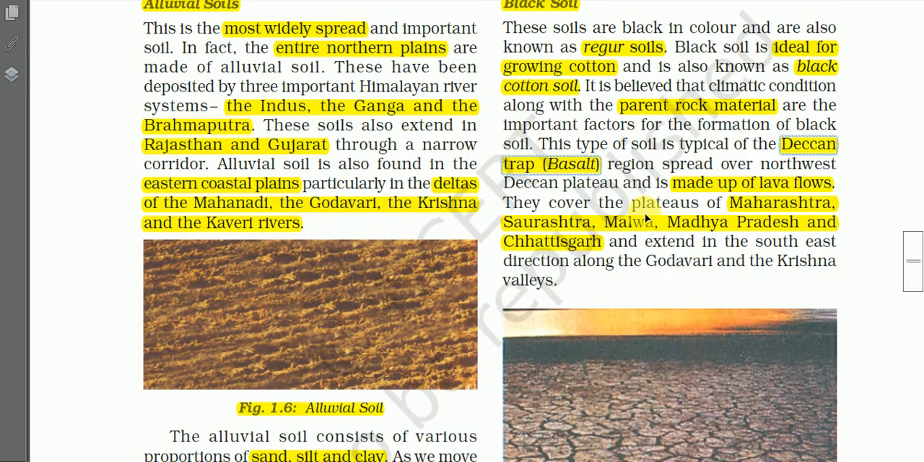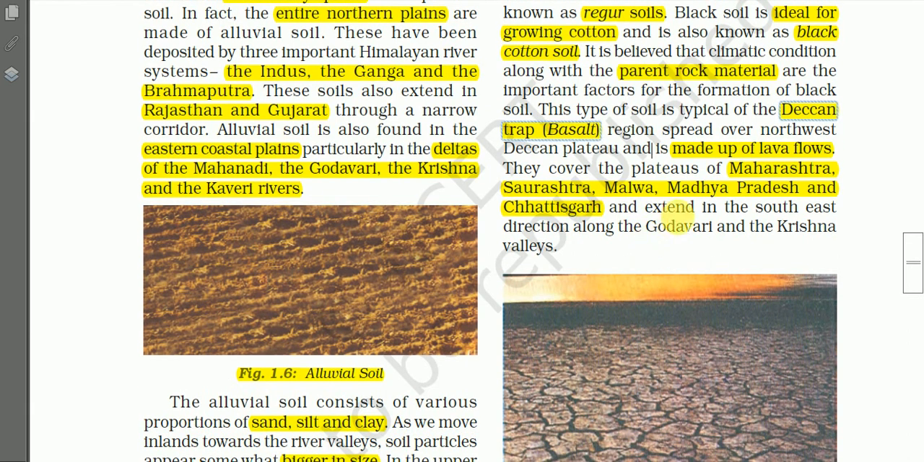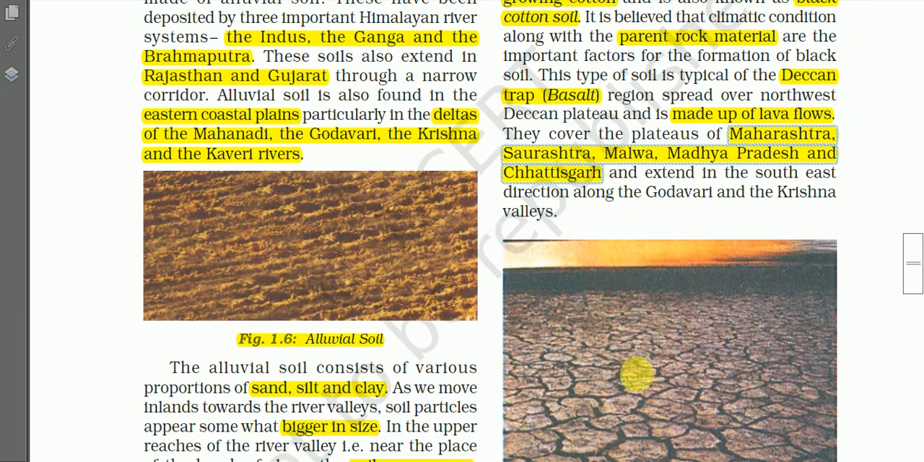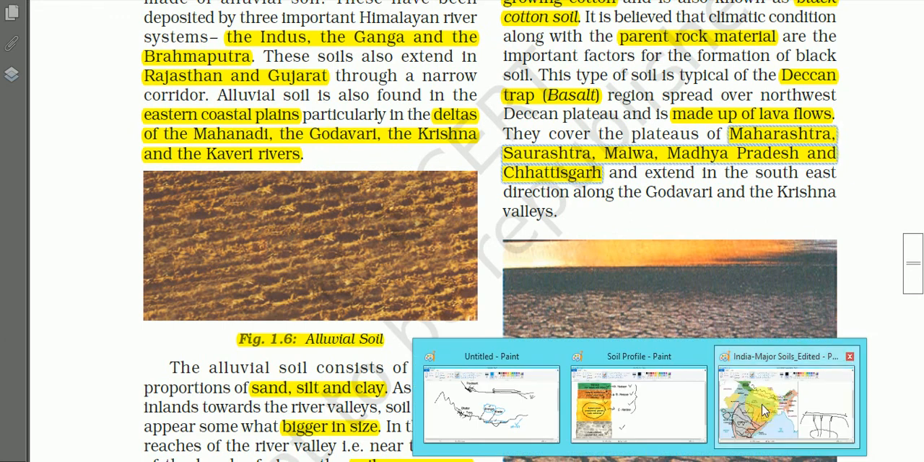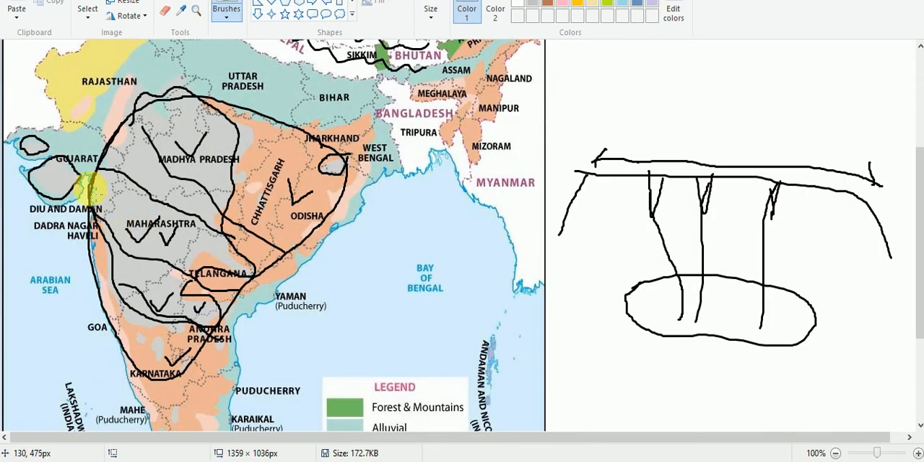These soils cover the plateaus of Maharashtra, Saurashtra, Malwa, Madhya Pradesh, and Chhattisgarh. This is about the distribution of these black soils. In the Deccan Plateau area, a river is flowing here. What is the name of this river? It is known as Narmada River. And the plateau south of Narmada River is known as Deccan Plateau.